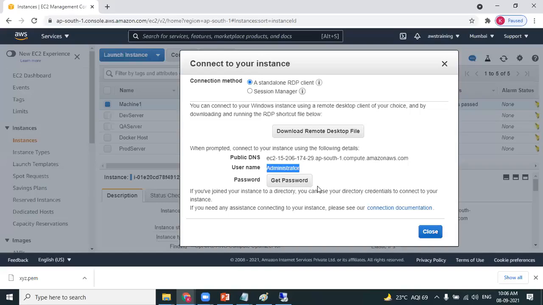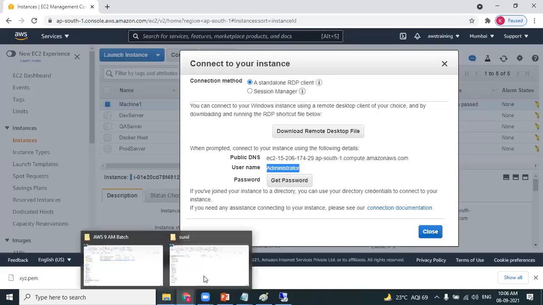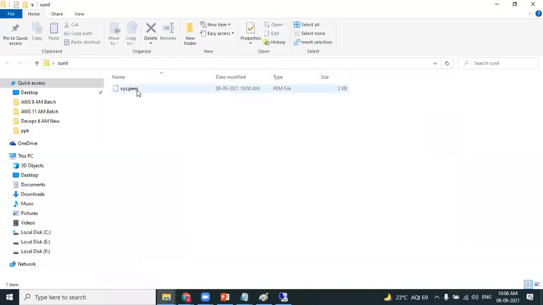Password, it's not providing you the password. You need to generate the password. You'll not get it directly. You need to generate the password for security reasons. How can you generate the password? You can generate the password by using the key pair. Do you remember after launching the instances, you have downloaded a key pair? I hope you remember, in the desktop Sunil folder, you have downloaded a key pair xyz.pem file. This is nothing but a key pair. This is for security reasons. People who are having the key pair, they can generate the password. Otherwise, there's no security, isn't it? So using this PEM file, using this key pair, you can generate the password.